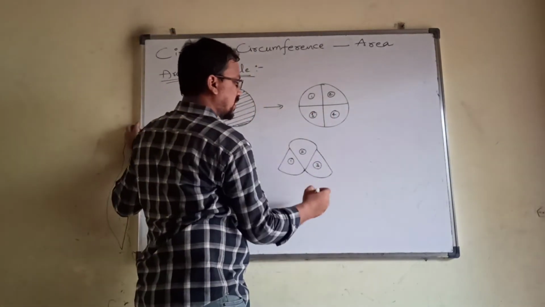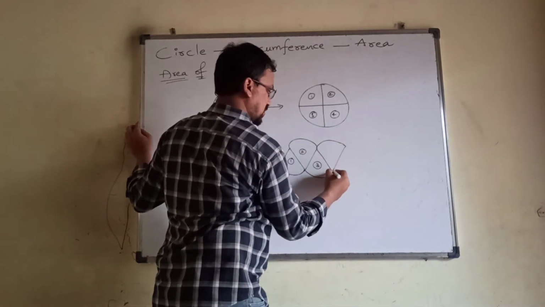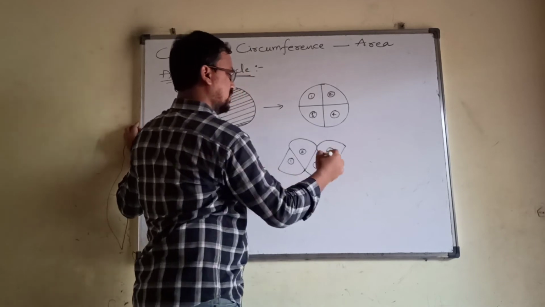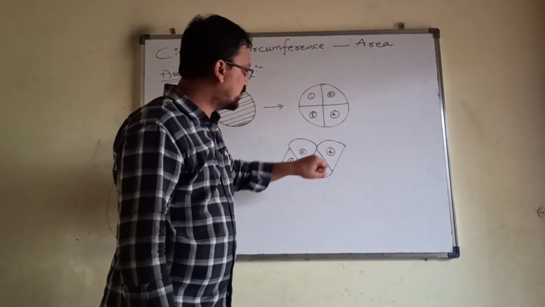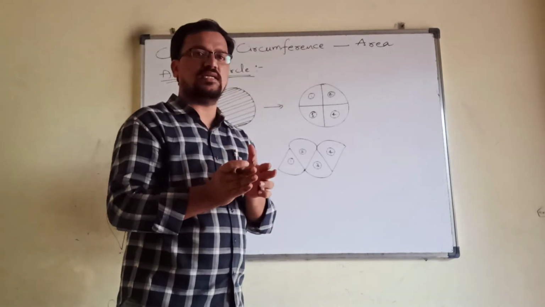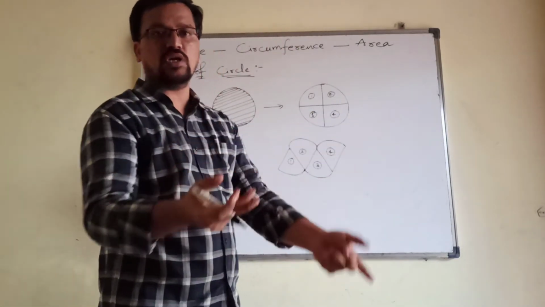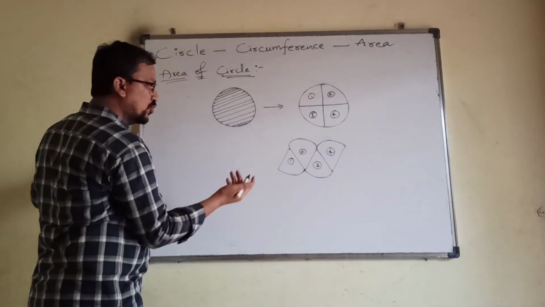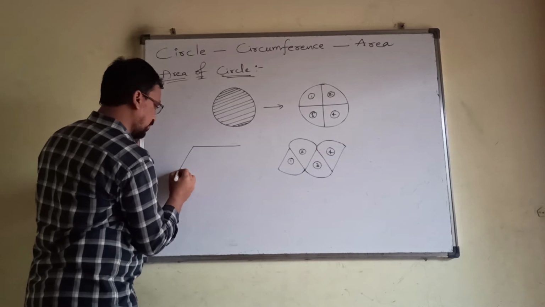And the fourth one, let me try to keep like this. So I have arranged these 4 parts into this pattern. If you cut into some more number of parts, then you will get a shape like this.